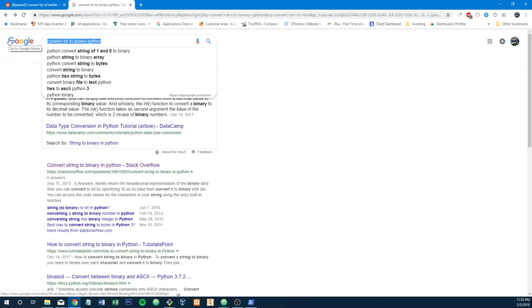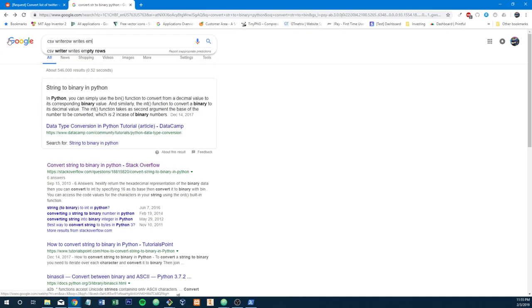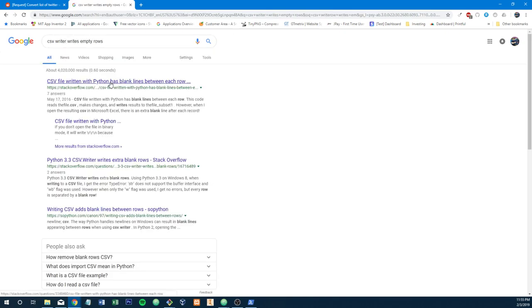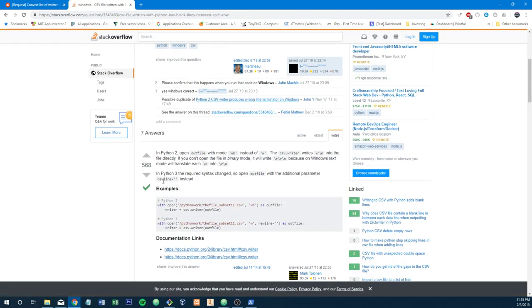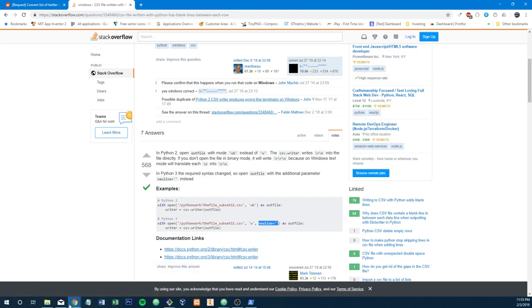Let's see. CSV writerow writes empty rows. I'm sure that's a common problem. Yeah, look, here it is right here. What's going on? Oh, that's probably our problem right here. Yeah, because our newline character is being interpreted as a nothing, and so a nothing is writing a new line. Let's see how that works.